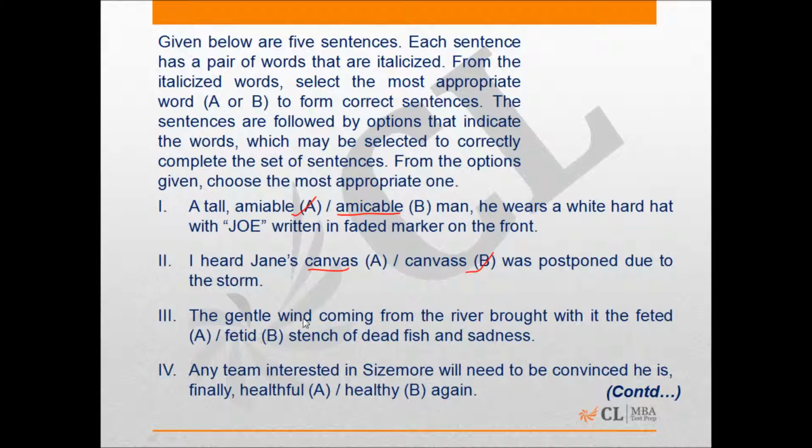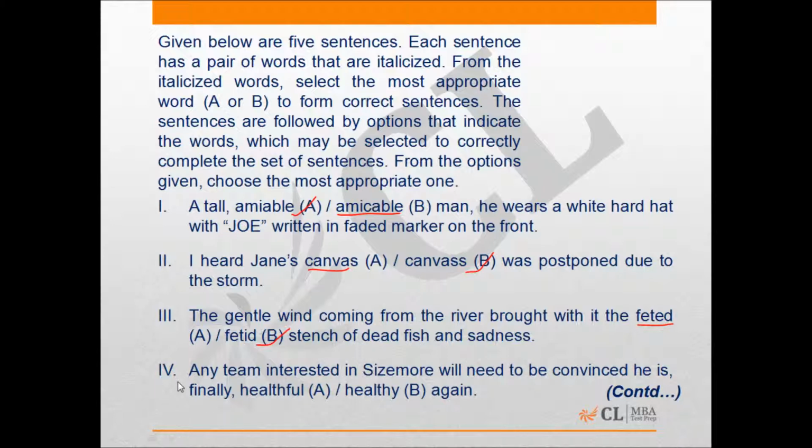Let's move on. It says, the gentle wind coming from the river brought with it the fetid or fetted, which spelling is it? Is it F-E-T-E-D or F-E-T-I-D, stench of dead fish and sadness, right? The correct word here has to be B, which is F-E-T-I-D, fetid, which means, as per the context, a strong and horrible, unpleasant smell, right? The other one, which is F-E-T-E-D, means to be honored, to be celebrated, right? So that is where this word comes from.